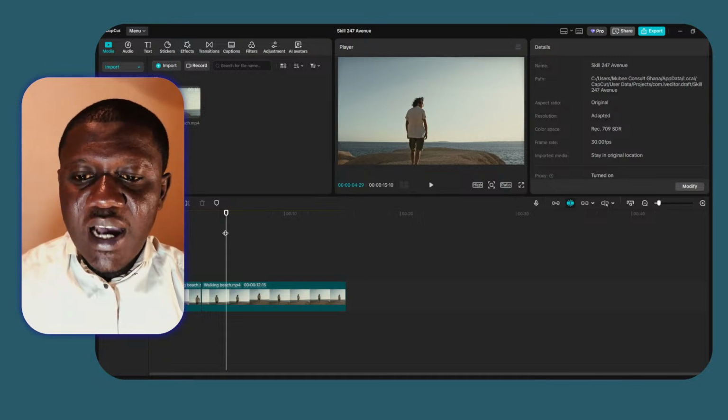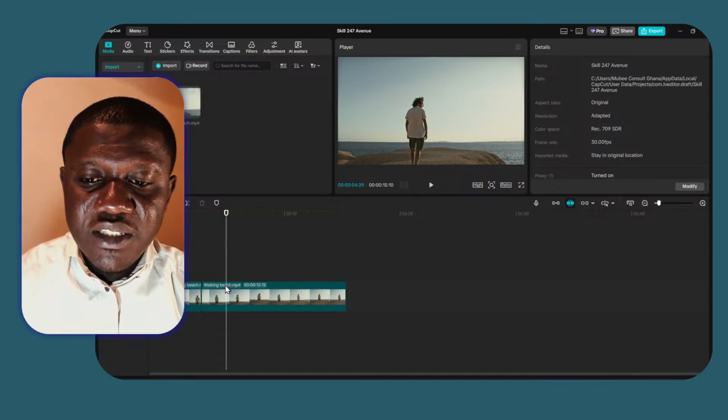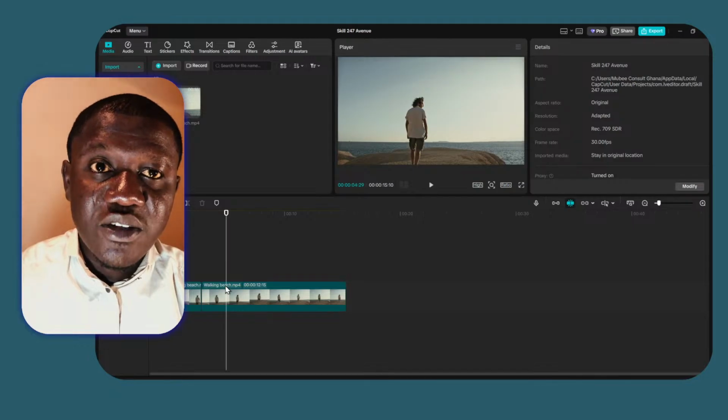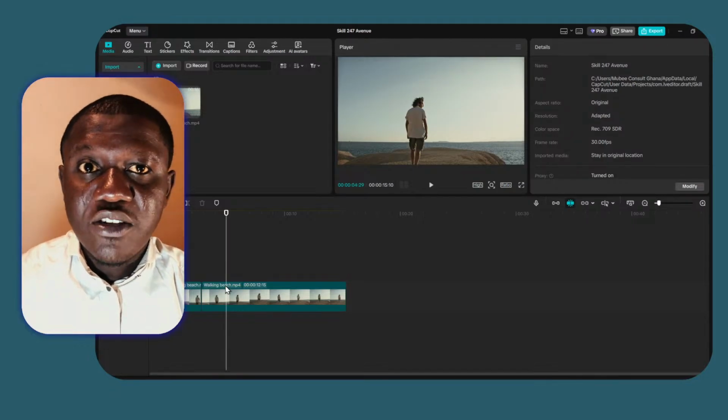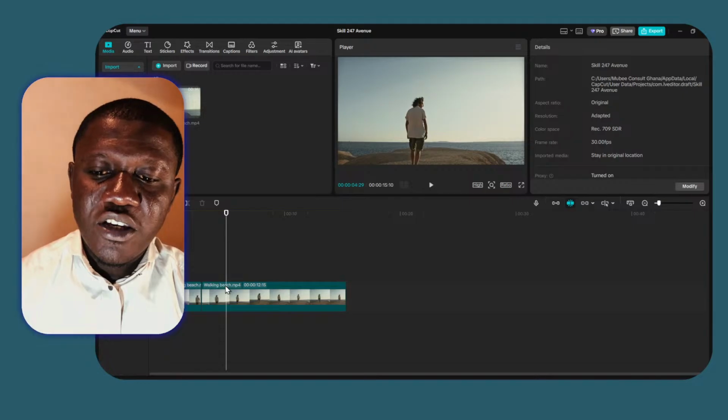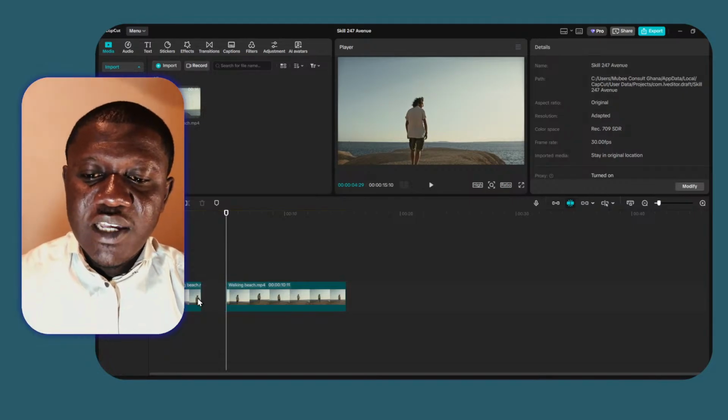So let's assume I want to select this transition. I'm going to tap on it, and it will automatically load. After it loads, when I click on this transition and drag it and fit it in here, it will fit there. Assuming I put my axis at the beginning of the video clip and tap on the space bar to play the transition, you can see that it has already made a transition. So let me edit it. And edit it on the top right corner to see the transition details, where you can always adjust the duration.